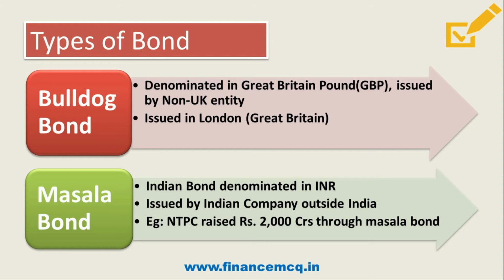So I hope you all understand the different types of bonds. We have covered all the important bonds. Friends, you need to know which bond is associated with which country. Like masala bond is associated with India, bulldog bond with UK, samurai bond with Japan, Yankee bond is associated with America. So now let's move further and discuss the next source of external finance.